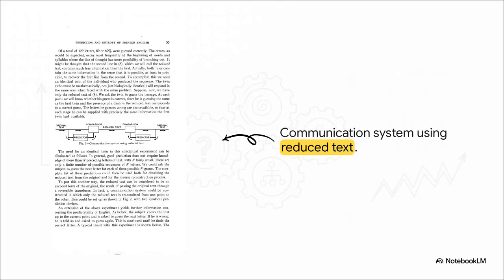And this perfectly illustrates his next big leap. Shannon proposed a theoretical communication system, essentially a predictor circuit, using this newly created reduced text. He argued that the original sentence, completely full of words, and the reduced text, full of dashes and mistakes, actually contain the exact same amount of information. To prove it, he proposed an identical twin thought experiment. Picture placing the person who did the original guessing on one side, and their exact identical twin on the other side of a communication line.